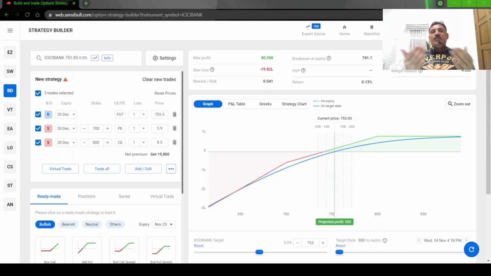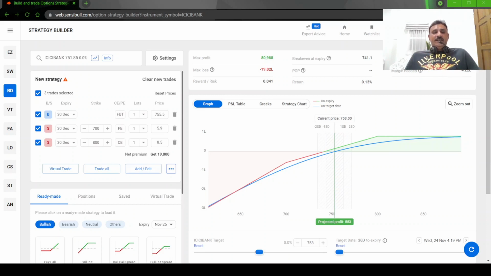You can stagger your put strikes, buying strikes also, that is quite possible, but I am giving you a simple adjustment. And when you do that adjustment, your downside is capped after your put sold strike. Here in this case it is 700.